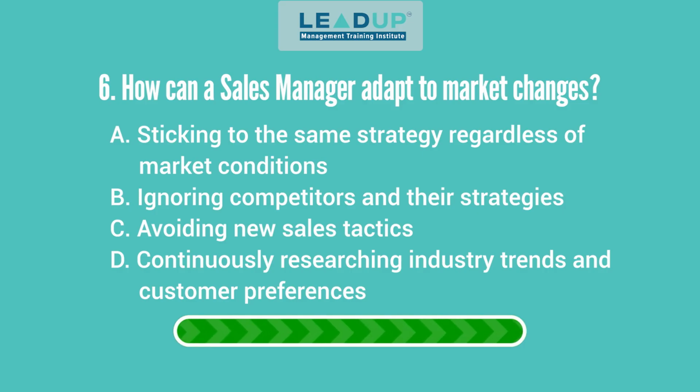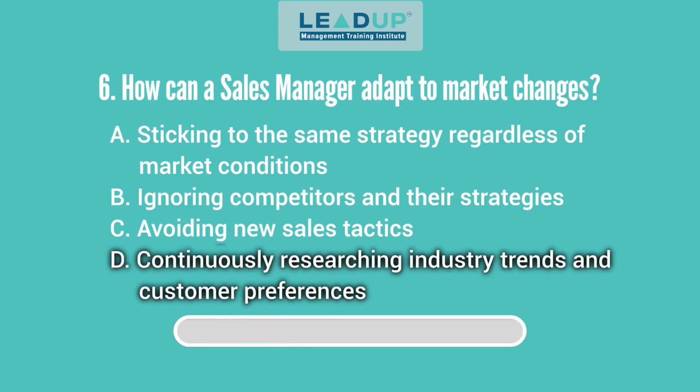Question 6. How can a sales manager adapt to market changes? A. Sticking to the same strategy regardless of market conditions. B. Ignoring competitors and their strategies. C. Avoiding new sales tactics. And D. Continuously researching industry trends and customer preferences. Answer: continuously researching industry trends and customer preferences.